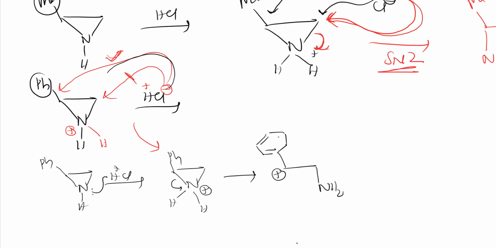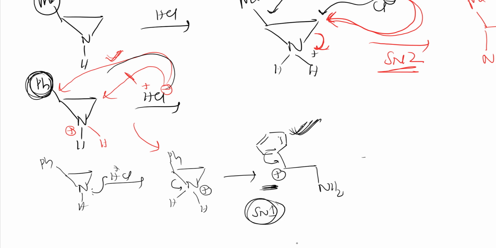Single bond, double bond, single bond, double bond. So these pi electrons will stabilize this positive charge, right? Because of that, carbocation generation happens only when there is a stabilizing group like phenyl groups, like this. Then only this kind of reaction happens. That is, it will go through an SN1 reaction through formation of a carbocation.